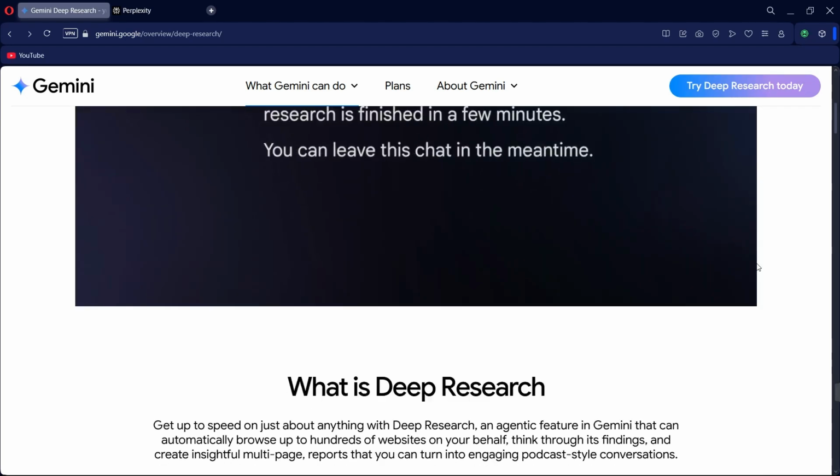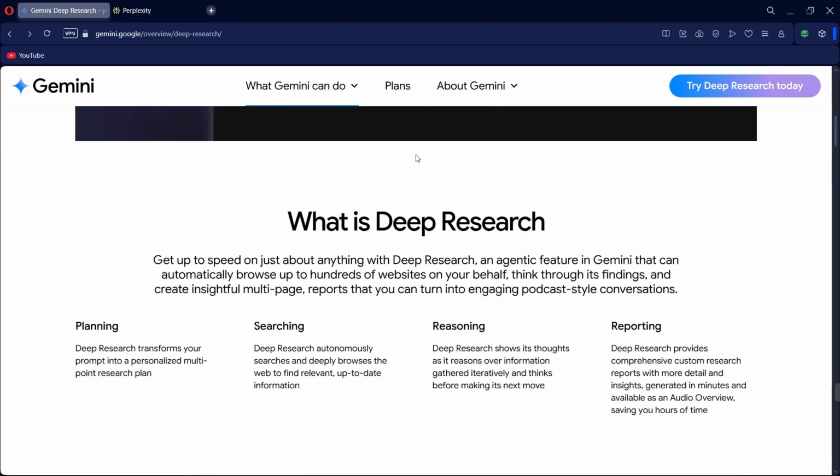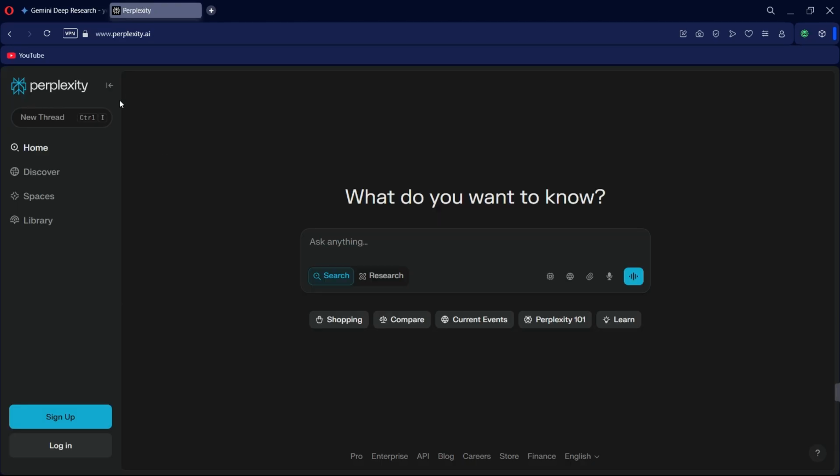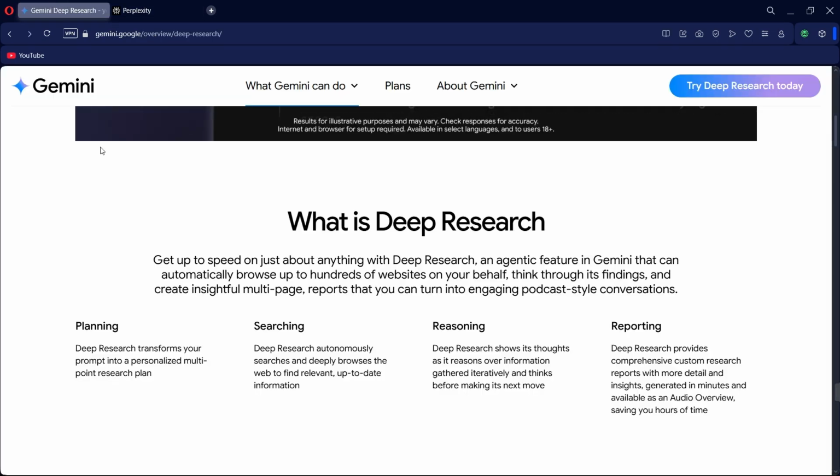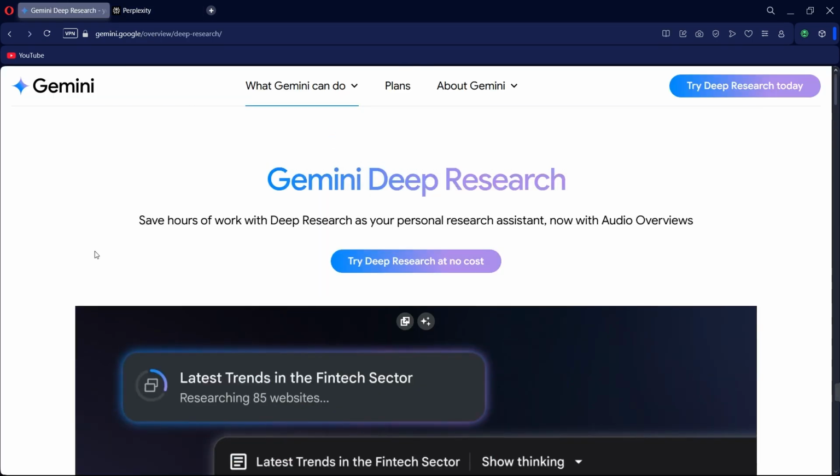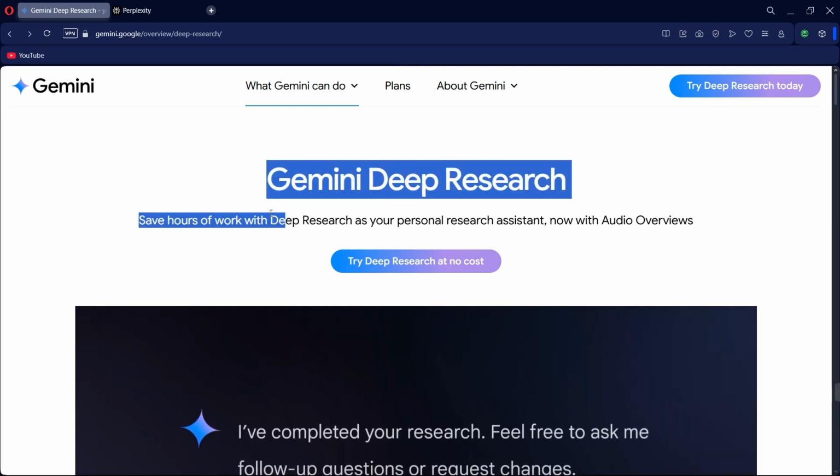I've been comparing Google's new deep research tool with Perplexity AI, and after using both extensively, it's clear they each bring something different to the table in 2025. These platforms are part of the growing trend of AI-powered research assistants, but they approach the task in distinct ways, and which one is better really depends on what you're looking for.